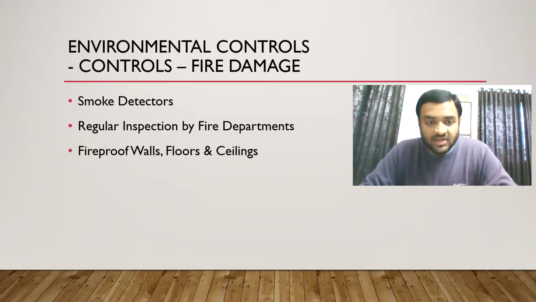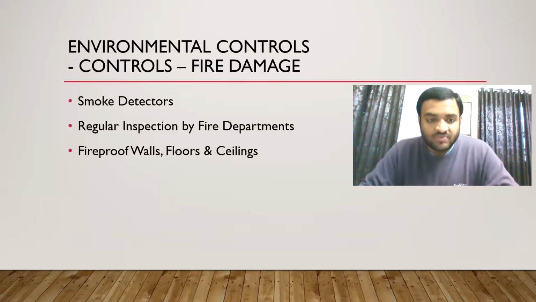Then regular inspection by fire departments. We will keep the emergency contact list of the fire departments. We will also tell them to regularly inspect, because we don't have that much experience in updating our organization's policies, but the fire department has considerable experience. They are practically experts in that.